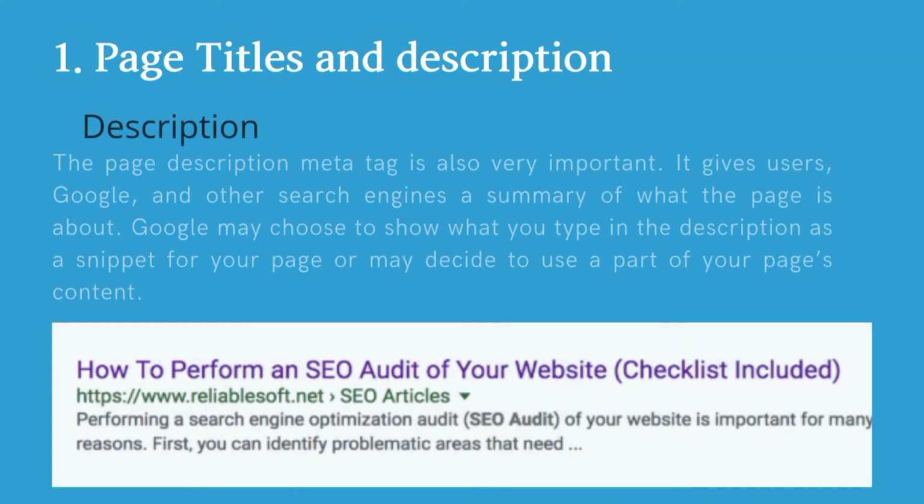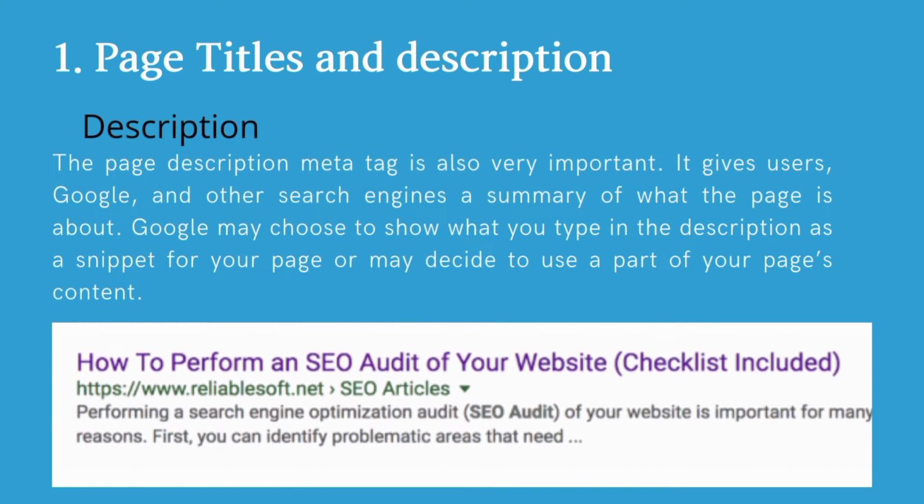Now, description. The page description meta tag is also very important. It gives users, Google and other search engines a summary of what the page is about. Google may choose to show what you type in the description as a snippet of your page or may decide to use a part of your page's content. Here in the image you can see the description below the title and URL.